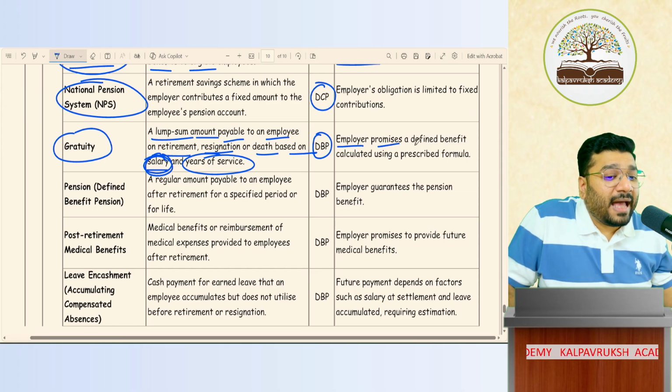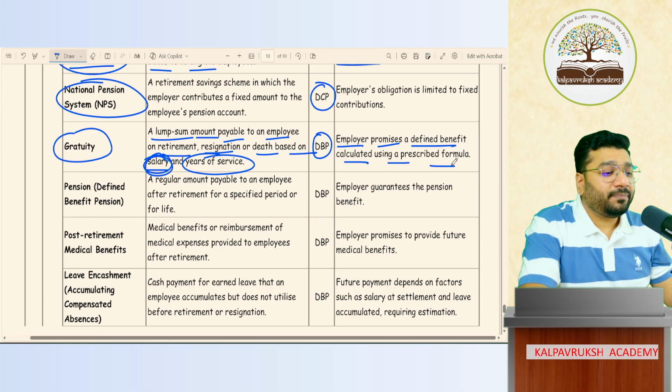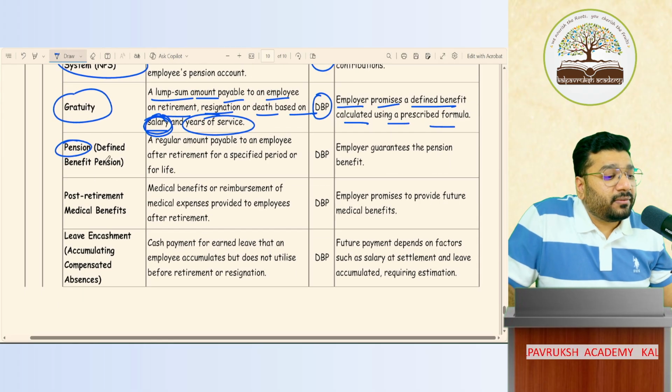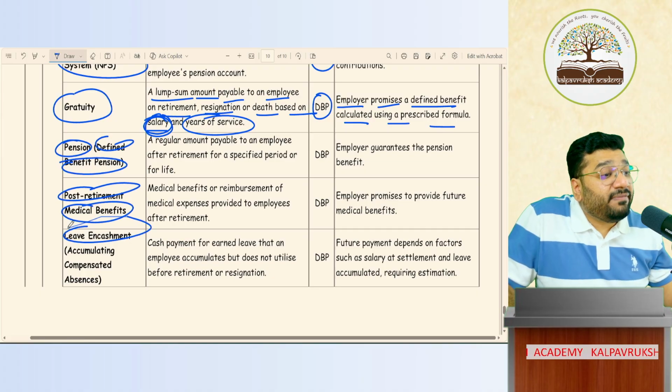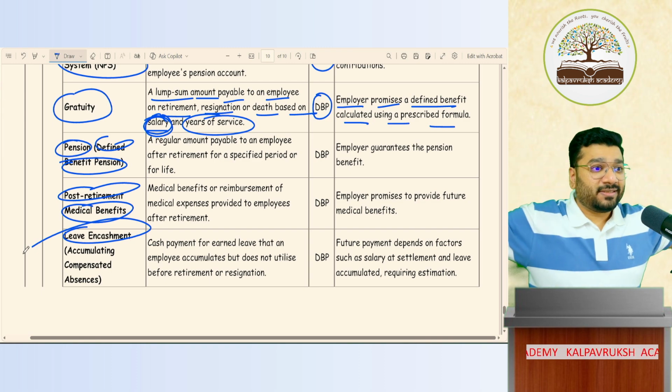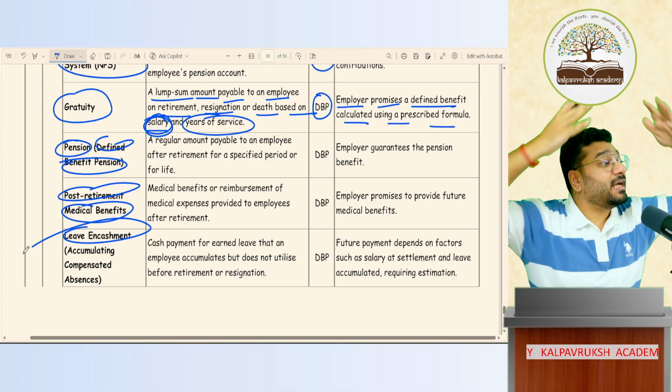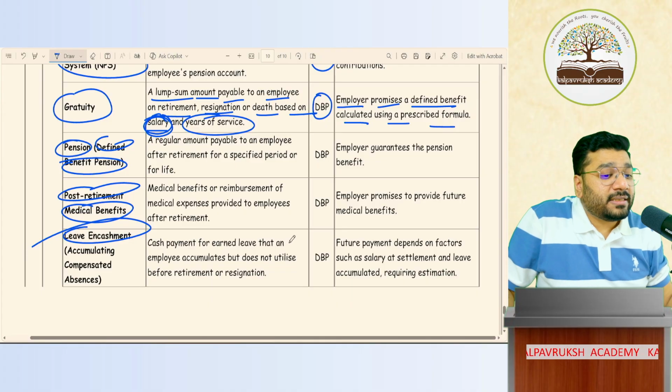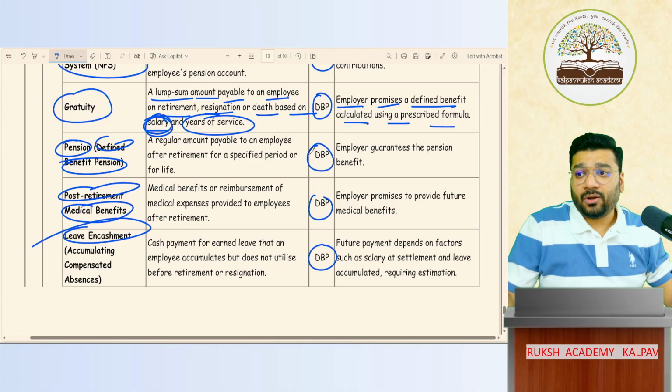Employer promises as defined benefit calculated using the prescribed formula. In the same way, this pension, which is a defined benefit pension, post-retirement medical benefit, and leave encashment, not the short-term ones but the long ones which I pay after 5 years, 10 years, 15 years, after retirement, all these are called defined benefit plans. Got it? Not got it?